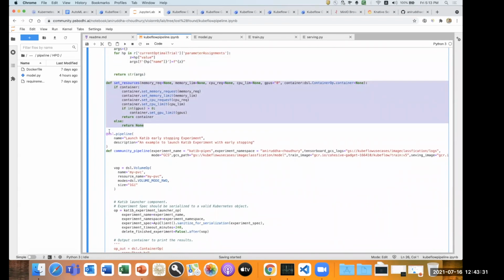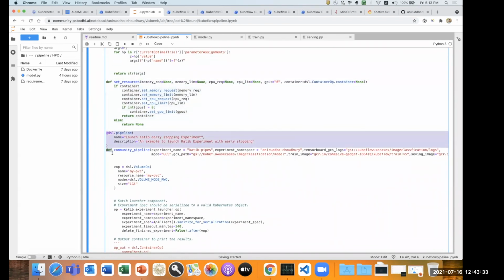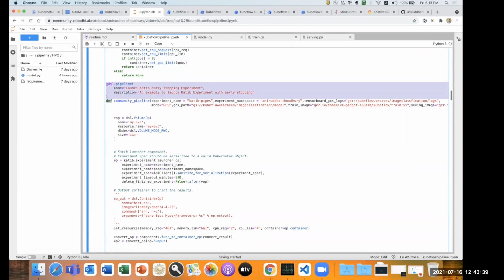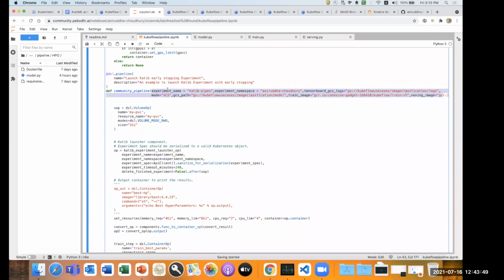Now the very next step is the DSL pipeline, where the DAG operator will try to create the Kubeflow pipeline. Now this DAG operator contains some parameters. So these parameters are the defined space parameters for my model end to end, right? Now before jumping to that, let's say how I do that. So I have an experiment name. So this experiment name is for my Katib experiment name, where I have a namespace.